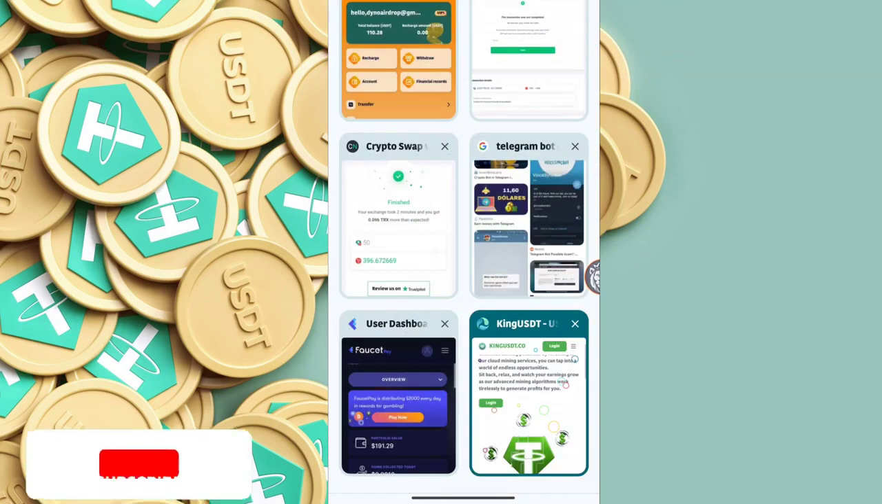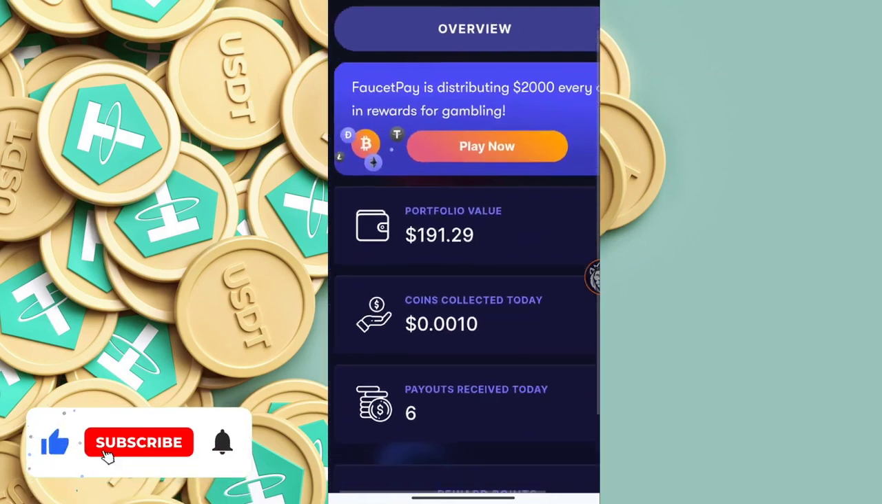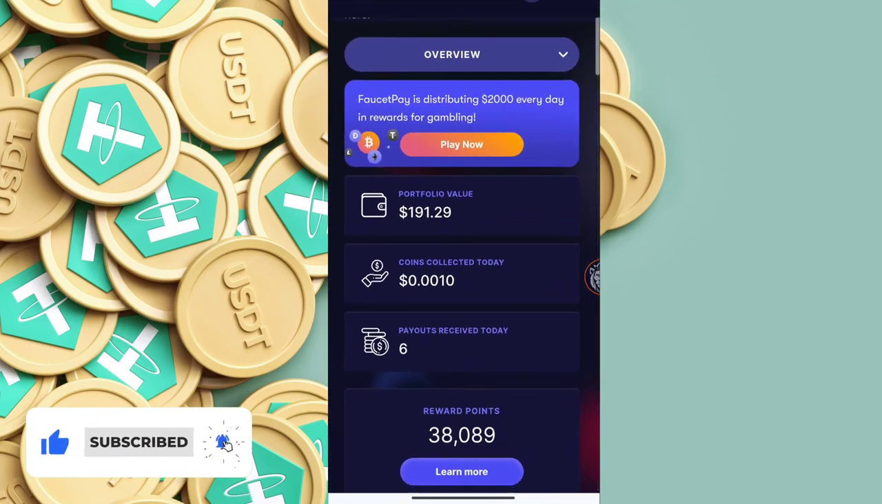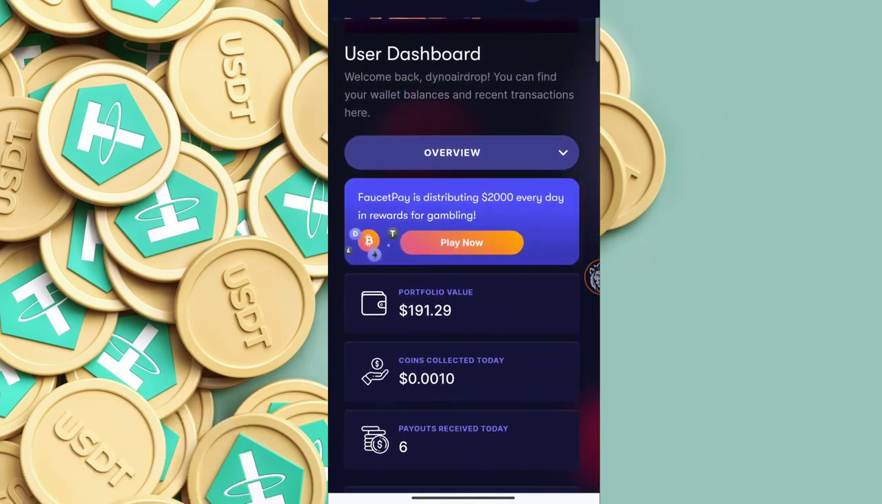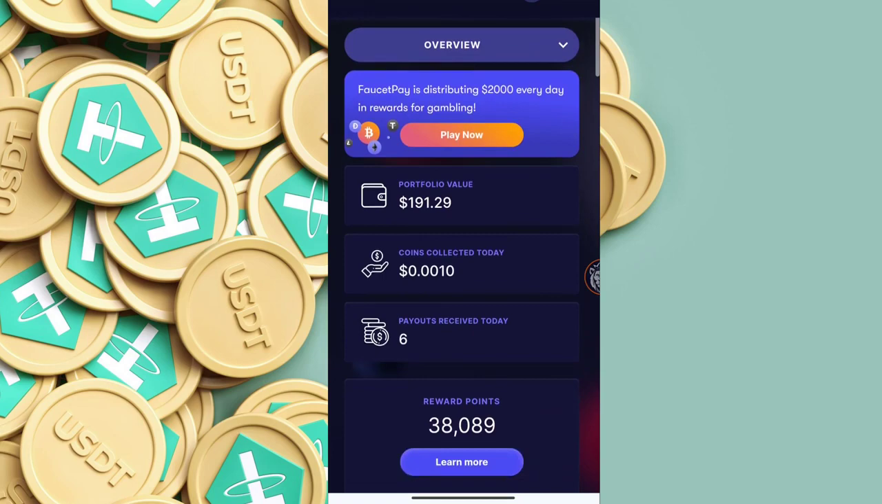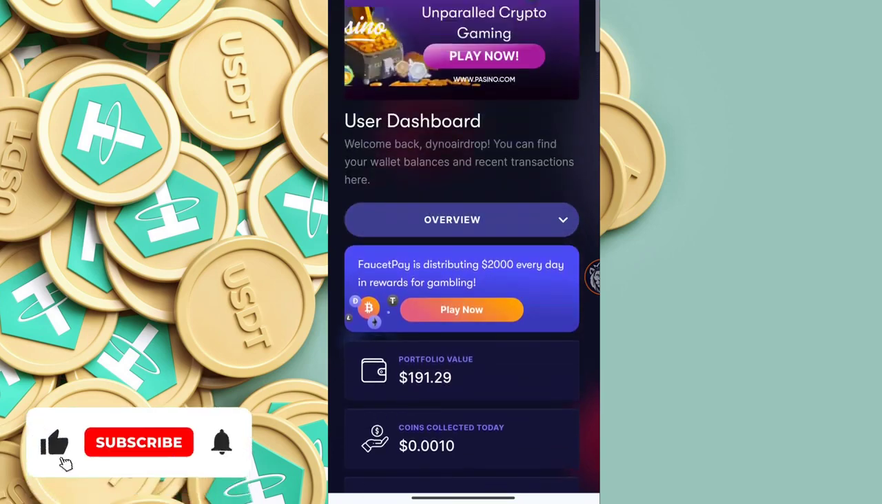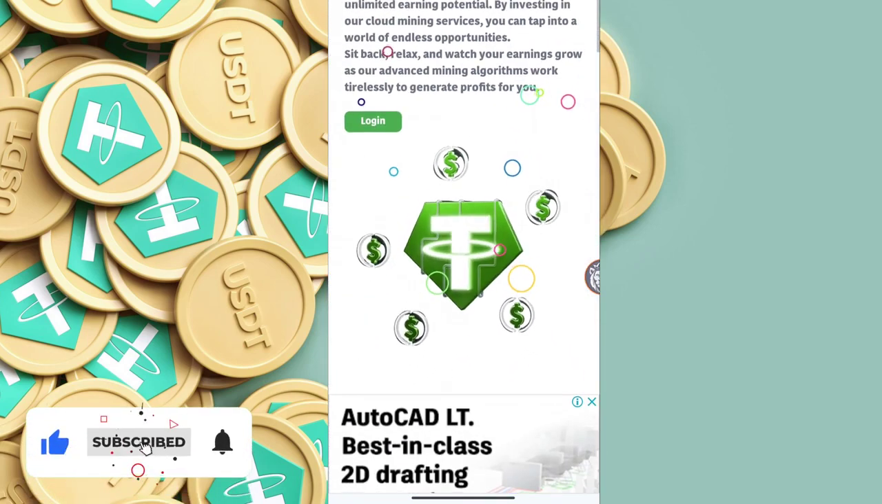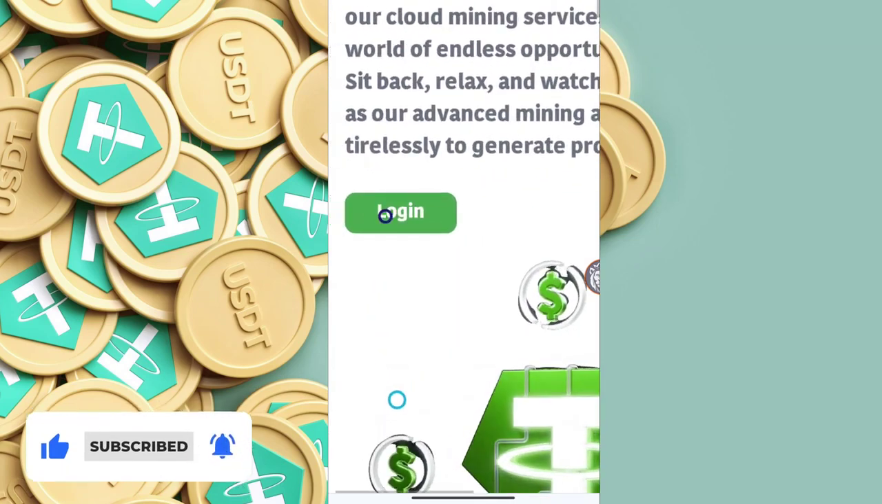So now this is the Faucet Pay. If you haven't registered here, simply check out the link faucetpay.io or search Faucet Pay on Google. You will get this link on top. Simply register there using your email, username and password. After that, let's start. Simply click on this login button.